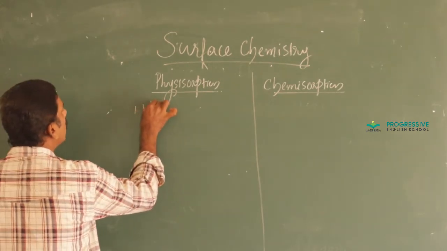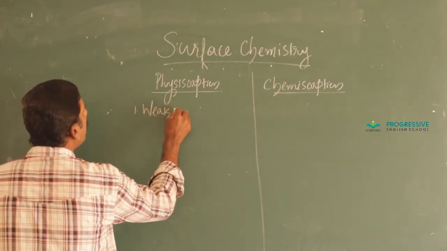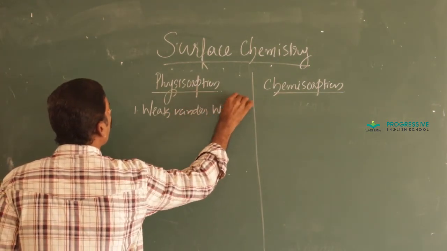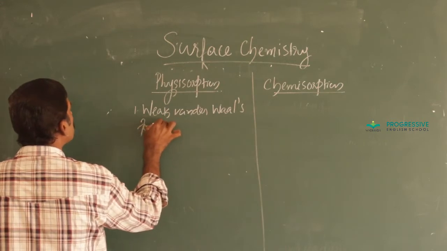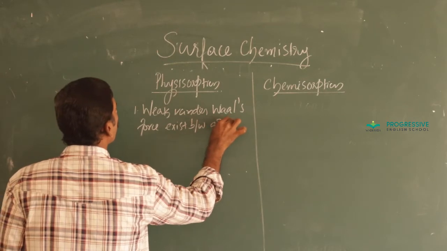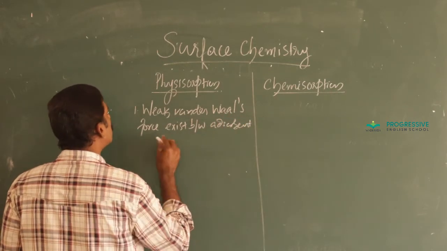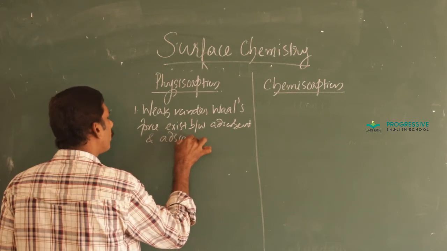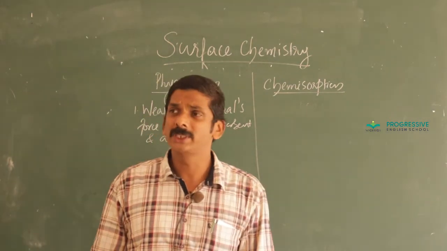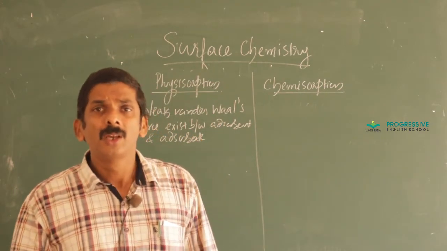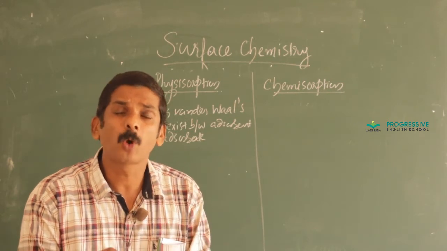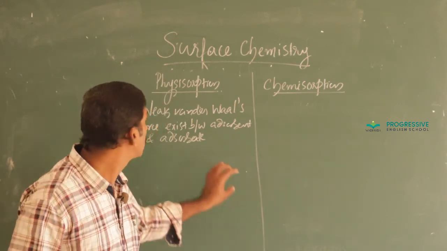In physisorption, weak van der Waals force exists between adsorbent and adsorbate. Van der Waals force is the weakest intermolecular force. That type of weak intermolecular force exists between the adsorbate and adsorbent in the case of physisorption.